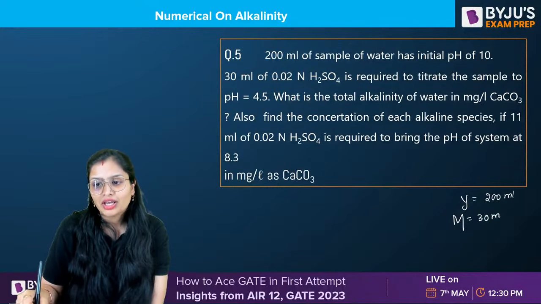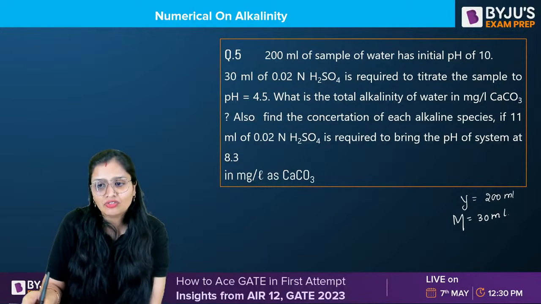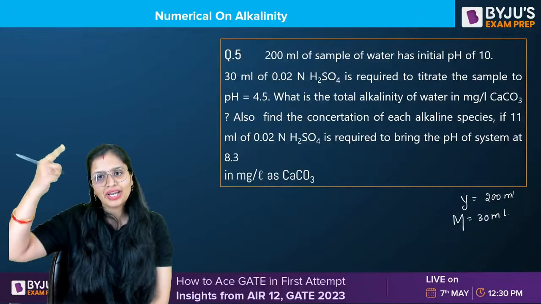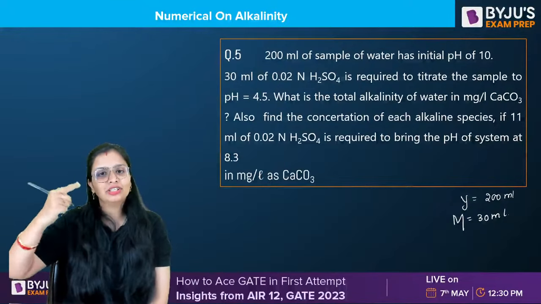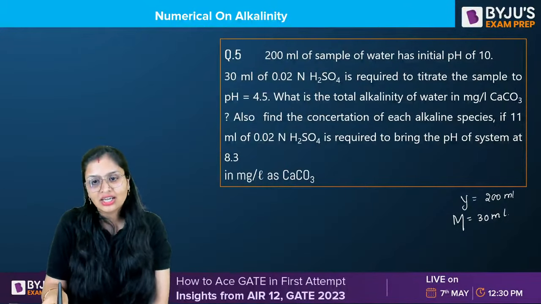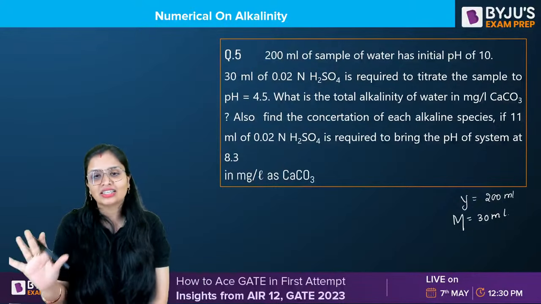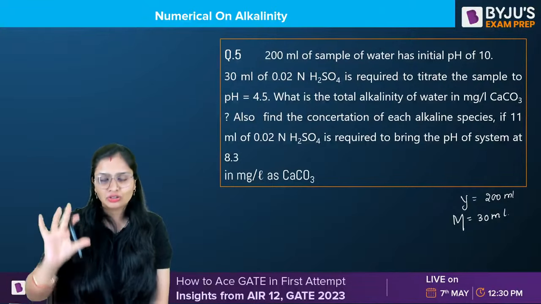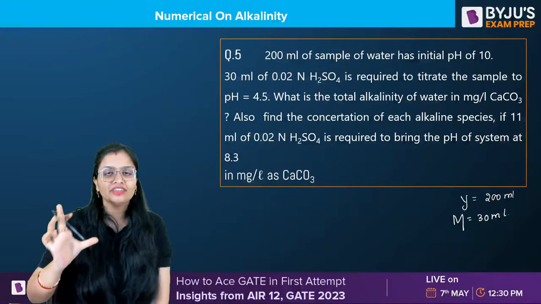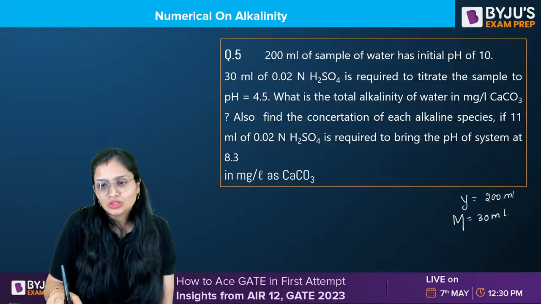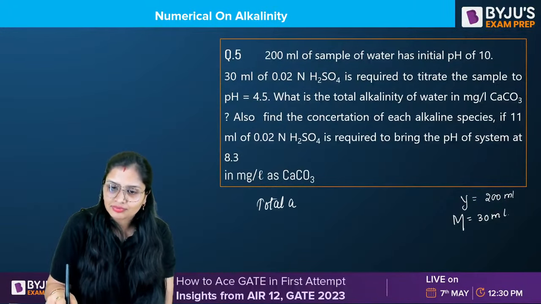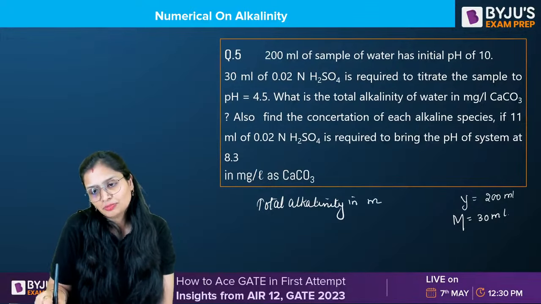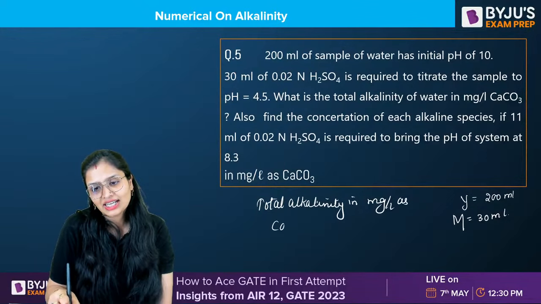30. Now it is asking what is the total alkalinity of water in mg per liter as calcium carbonate. This is very simple. Entire from 10 to 8.3 and 8.3 to 4.5. So right now in the first statement, they haven't mentioned anything about 8.3. So that means from 10 to 4.5 it is directly talking. So it has given the entire acid which is used for complete neutralization. So total alkalinity in mg per liter as calcium carbonate.